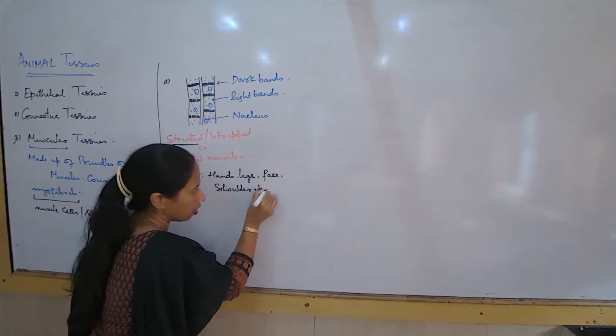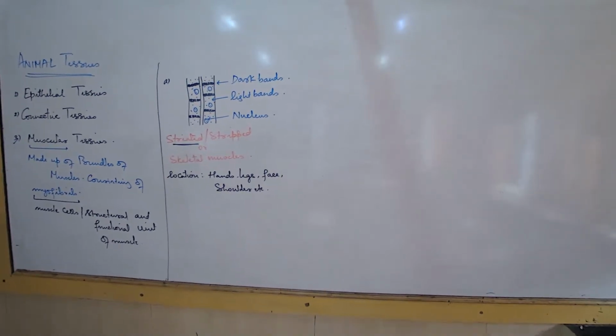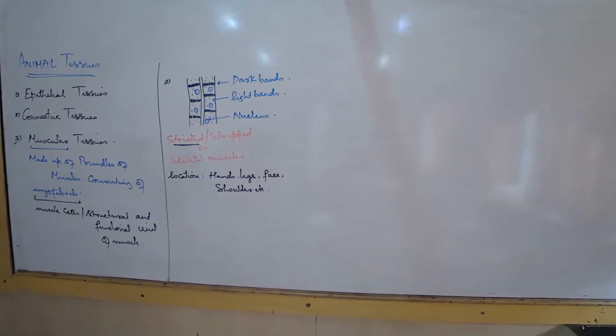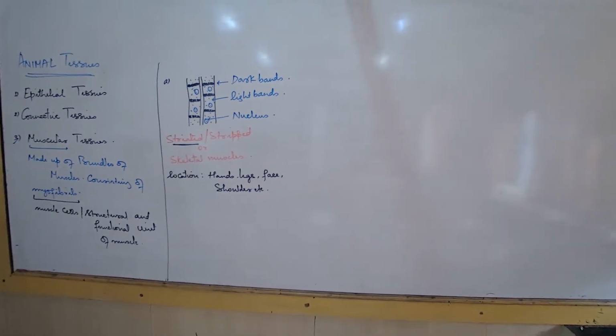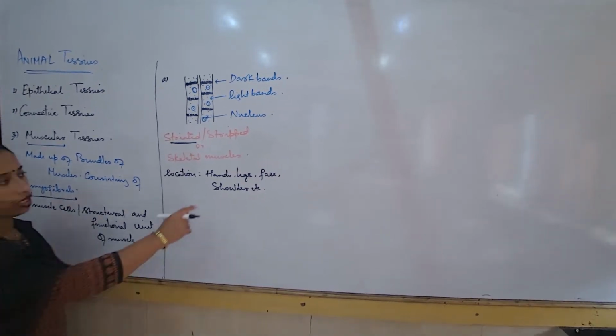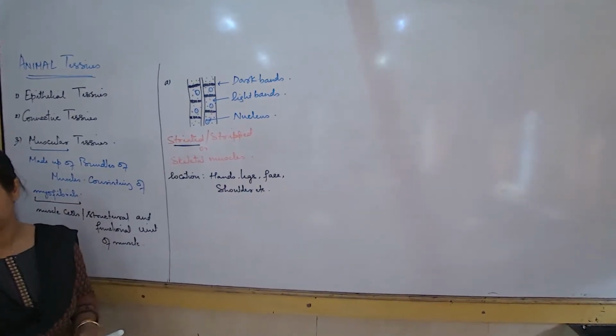Can you tell me a common feature in all these locations? Bones are there, and the muscles are just surrounding the bones.